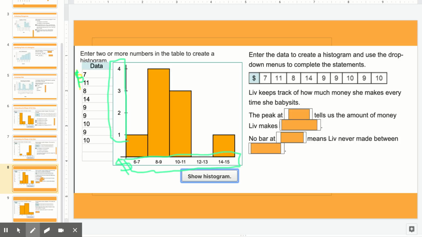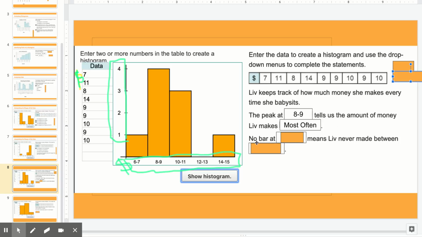Okay, so before you answer these questions, you have to understand what this graph is talking about. So let's look at it. It says the peak at blank tells us the money Liv makes blank. Well, the peak is 8 to 9. And that tells us that Liv makes $8 to $9 frequently, a lot. That's usually what she's making. So we would get most often. So the tallest bar, the peak, the frequency, the most frequent, that means it happens the most.